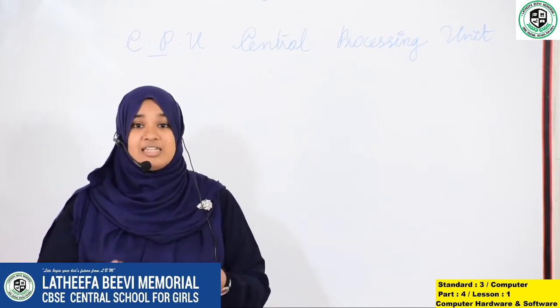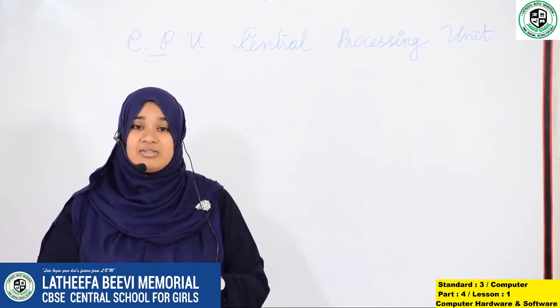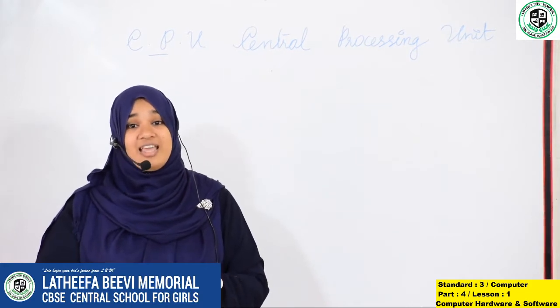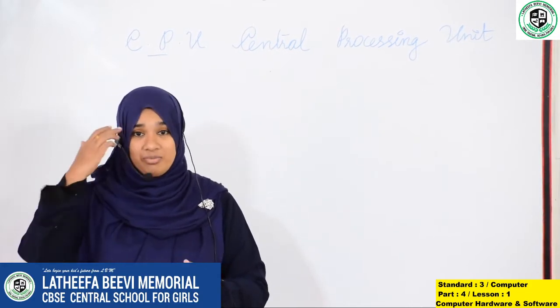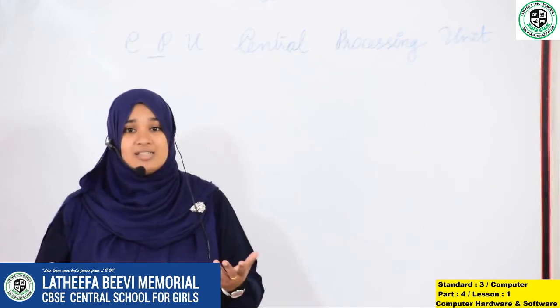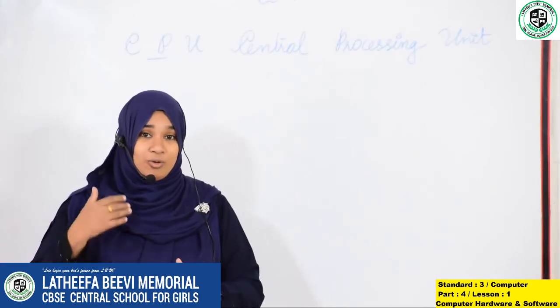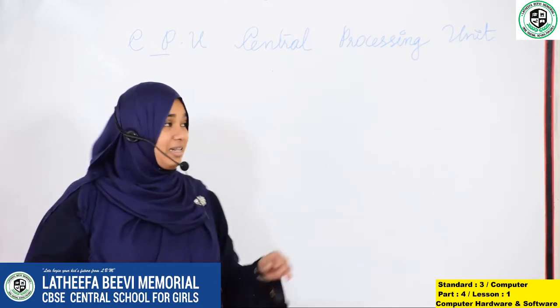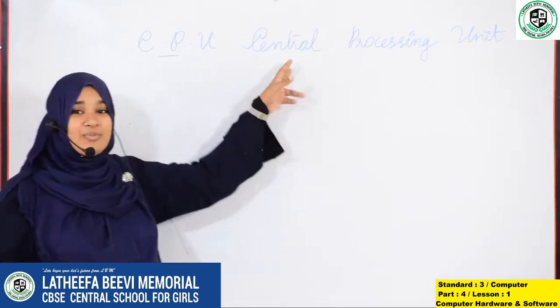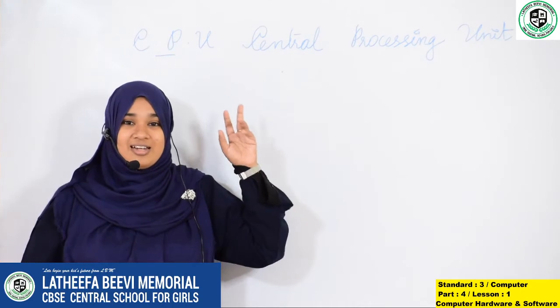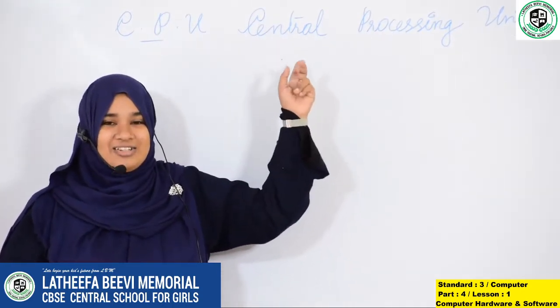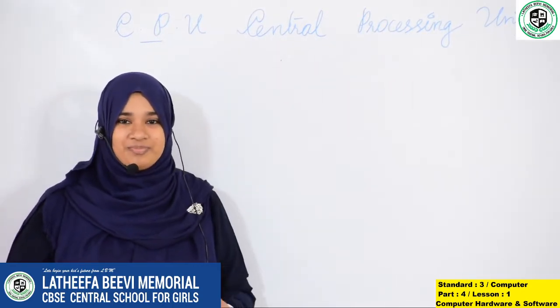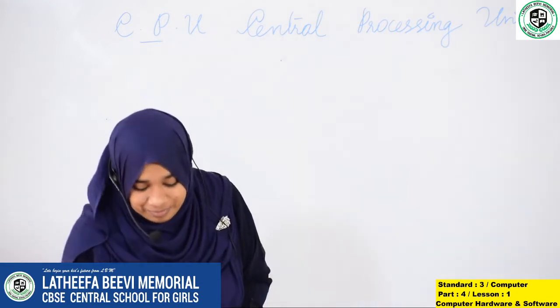When we write 5 plus 3, what is 5 plus 3? We say it is 8. How do we know? Our brain tells us that it is 8. So, the processes are done in the brain. Like that, in the computer, the processes are done in the Central Processing Unit. Do you understand? Yeah.